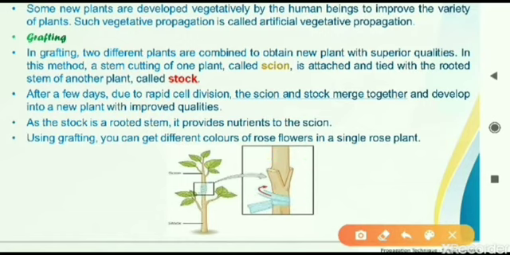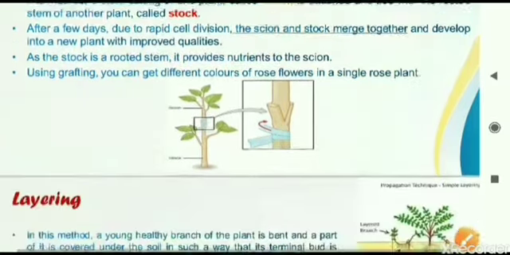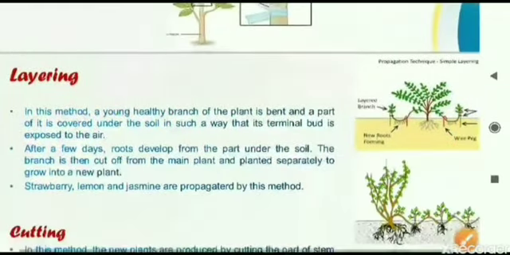In different types of rose plants it is done. For what is it done? To get different colors, different varieties of colors. Thousands of colors are possible of rose plant by the process of grafting. This process is called grafting. And by that what can we get? We can get a new plant with superior quality, a better quality. We can artificially get a better quality of the plant.